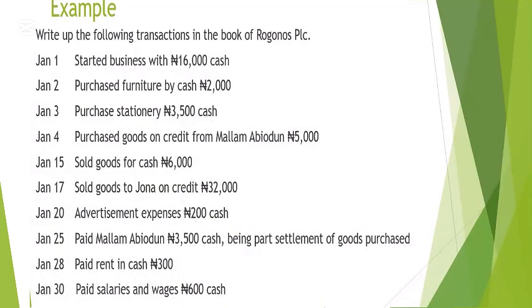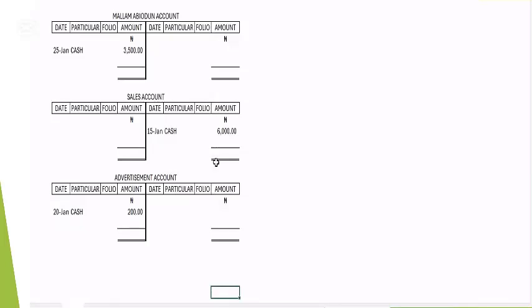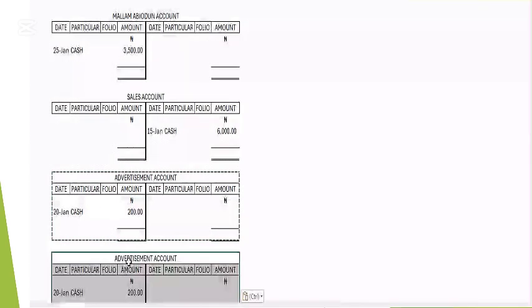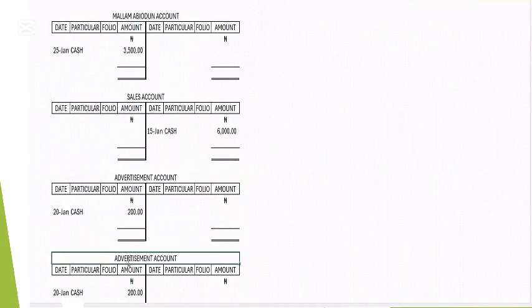The next one says paid rent in cash. When you are doing a business, you pay rent for it. So cash is leaving you, while the expense account, which is rent, is going to be debited. The two accounts are cash and rent. We only have the cash account before, so let's open the rent account. Let me copy this to save time. So I post here. I have the rent account here.